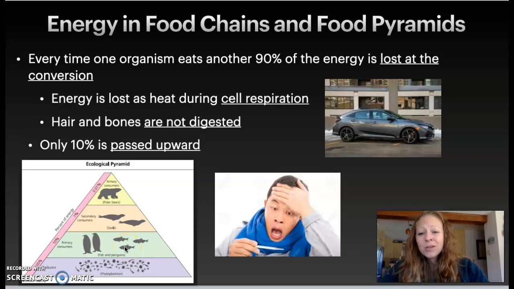Also, if this is easier to think about, there's going to be hair and feathers and bones that the fish aren't going to eat, or the secondary consumers aren't going to eat. And so therefore, it took energy to make those hair, bones, and feathers, and those aren't going to be passed up. So that energy is lost.